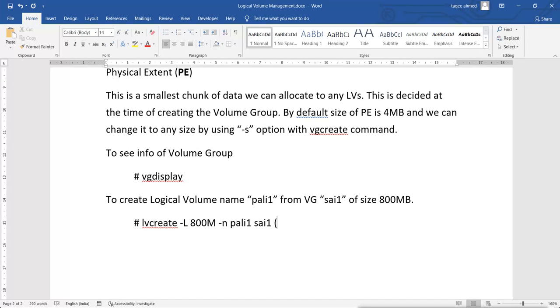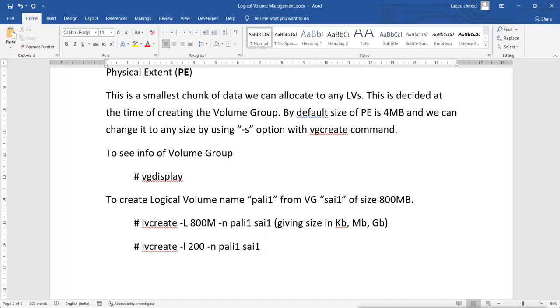And I'm giving the size in KB, MB or GB. And if you know, you can give a size in PE, then you can mention it like this, small l, and then you can mention the number of PE.